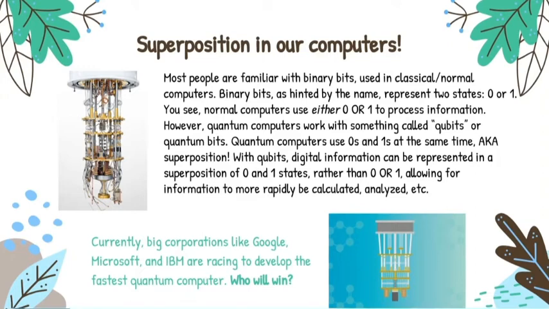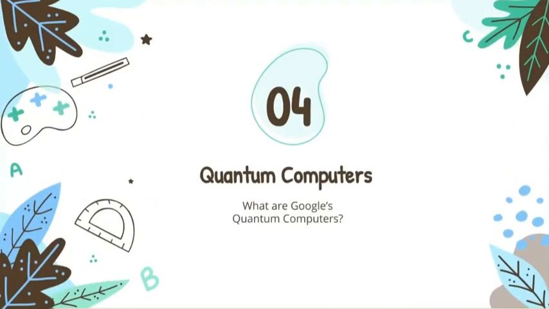However, quantum computers work with something called qubits or quantum bits. Quantum computers use zeros and ones at the same time, aka superposition. With qubits, digital information can be represented in a superposition of 0 and 1 states, rather than a 0 or 1, allowing for information to be more rapidly calculated, analyzed, and more. Currently, big corporations like Google, Microsoft, and IBM are racing to develop the fastest quantum computer. Who will win?